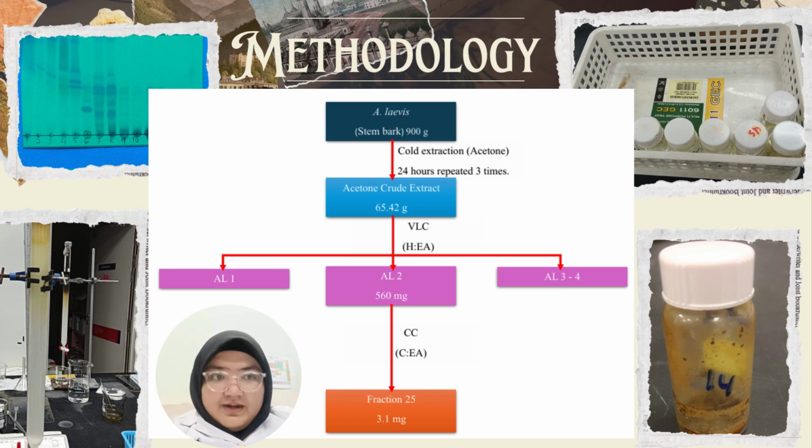It underwent another extraction through column chromatography with the solvent of chloroform and ethyl acetate. From there we obtained fraction 25 with the weight of 3.1 milligram, which is our compound 1.